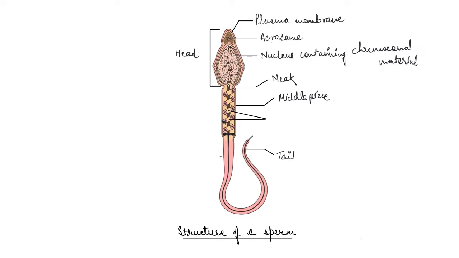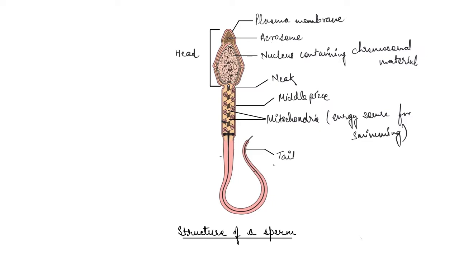Now let's talk about the middle piece. So the middle piece is here. The middle piece has numerous mitochondria, which are the energy source. This provides energy for swimming after intercourse, right? So the middle piece possesses various mitochondria that produce energy for the movement of the tail, and that facilitates sperm motility, which is very essential, very important for fertilization, right?